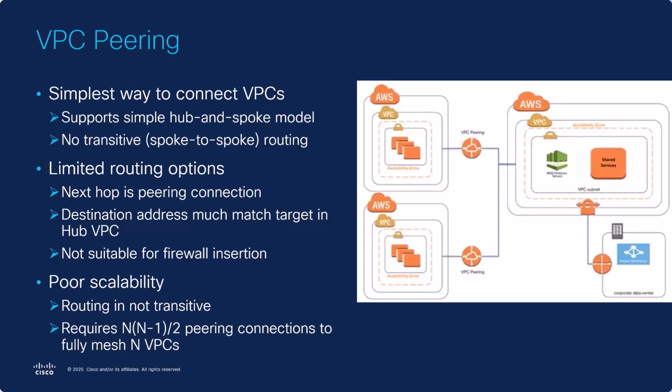Therefore, it's not suitable for firewall insertion. Furthermore, it has poor scalability. Since routing is not transitive, you require, for full mesh, an order of n squared peering connections for n VPCs.